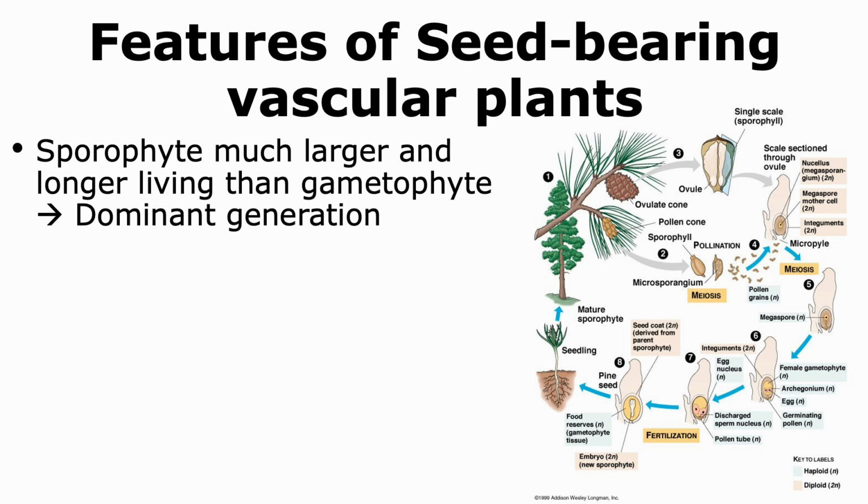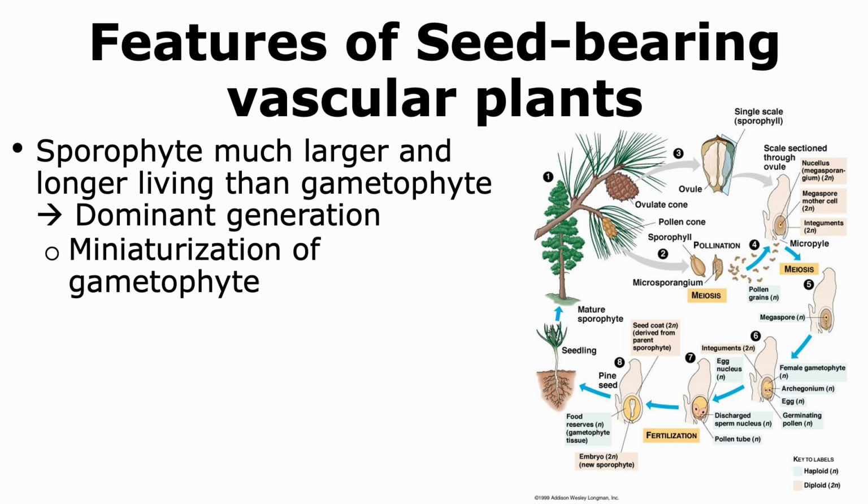Seed-bearing vascular plants have a much larger and longer living sporophyte, and thus the sporophyte is the dominant generation. Let us take the example of a pine tree. The tree is the sporophyte, while the gametophyte is the pollen grain, as well as the ovule, which is present in the pine cone of the tree. Thus, we can agree that there is a miniaturization of the gametophyte, and it is much smaller than the sporophyte.